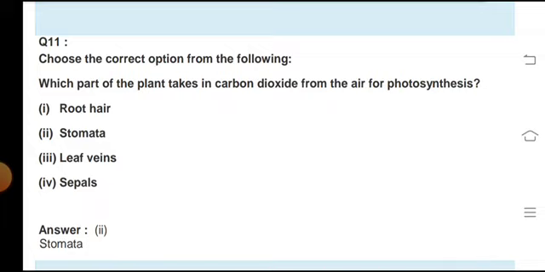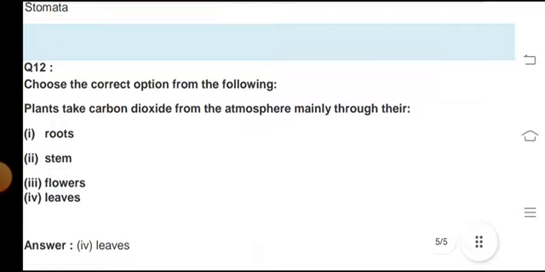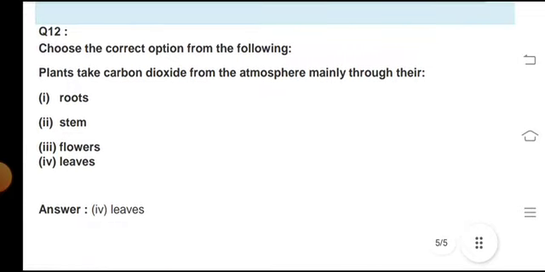Choose the correct options from the following. Which part of the plant takes in carbon dioxide from the air for photosynthesis? Answer is stomata. Choose the correct option. Plants take carbon dioxide from the atmosphere mainly through their leaves.